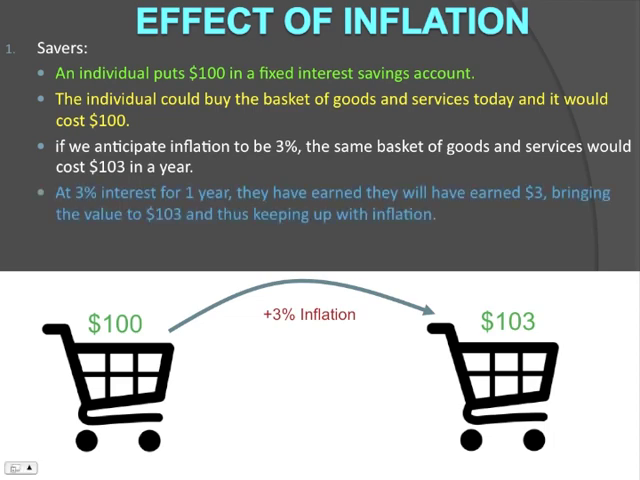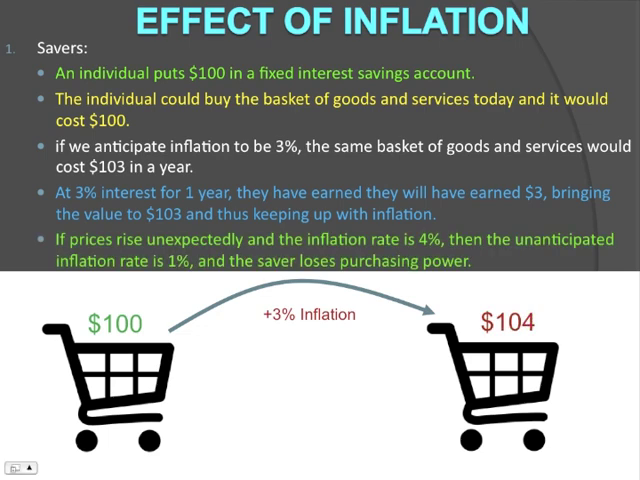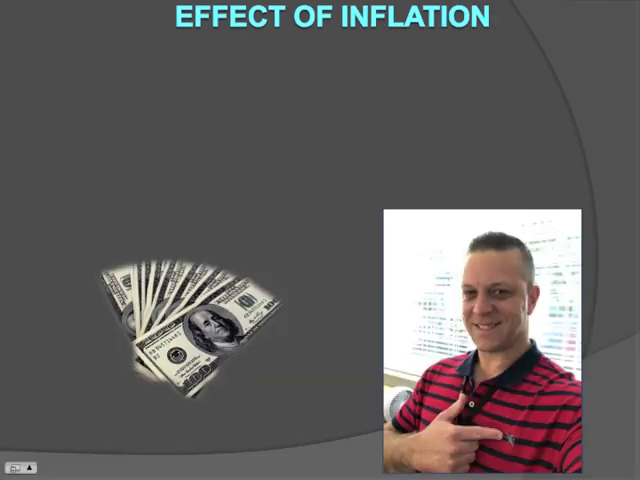Now, if they earn the 3%, then it's no harm, no foul. They can buy the same amount of goods and services, thus keeping up with inflation. However, if prices unexpectedly rise to 4%, and this individual only has 3% more dollars, then they have to take something out of their market basket. They have effectively lost $1. So, unexpected inflation can impact savers adversely. They would be hurt.